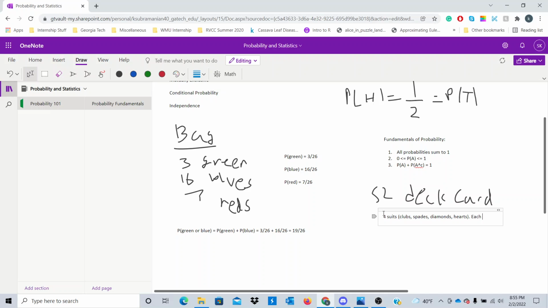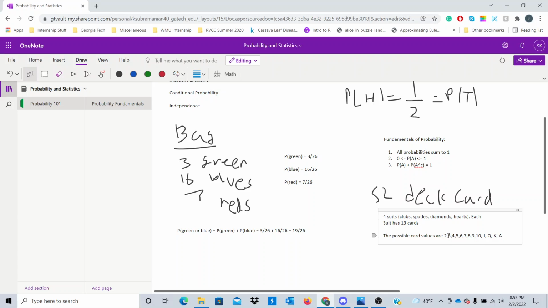Each suit has 13 cards. The possible card values are 2, 3, 4, 5, 6, 7, 8, 9, 10, Jack, Queen, King, and Ace. So you see that there are 13 different card values, and each of these card values has four versions of it.